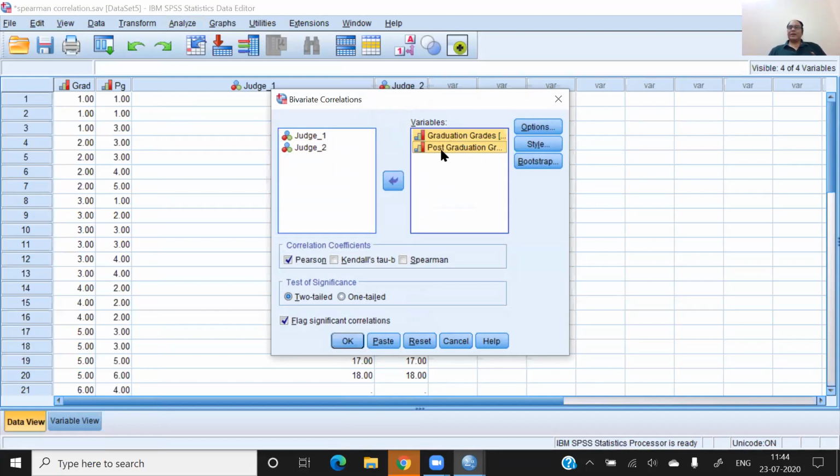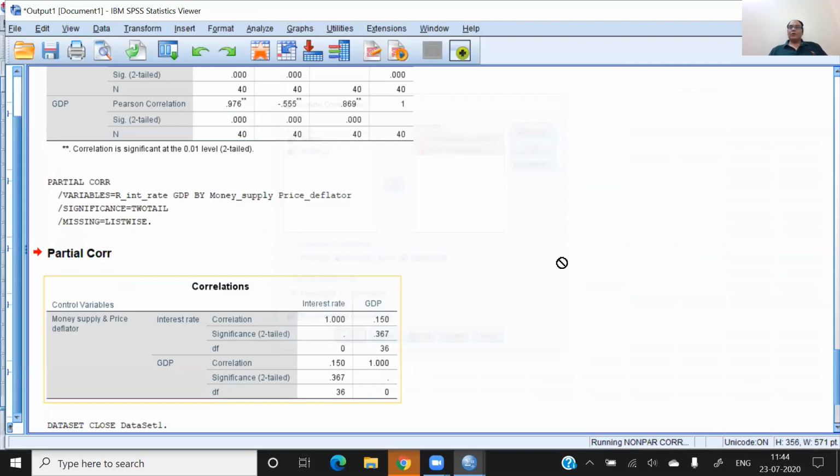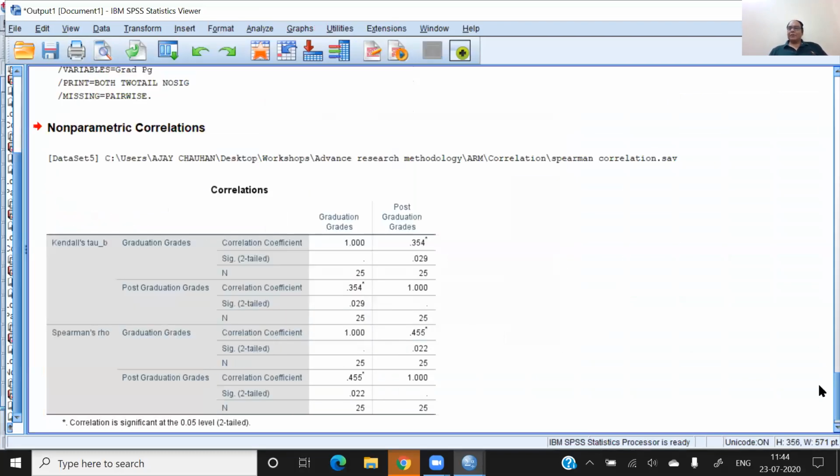So first two variables, I want correlation between them, and you can see that there are three options here: Pearson option, Kendall-Tau option, and the Spearman option. So I will uncheck this Pearson because I'm not going to find out the parametric correlation. I'm going to find out the Kendall-Tau and the Spearman correlation. So these two correlations I am interested to find out.